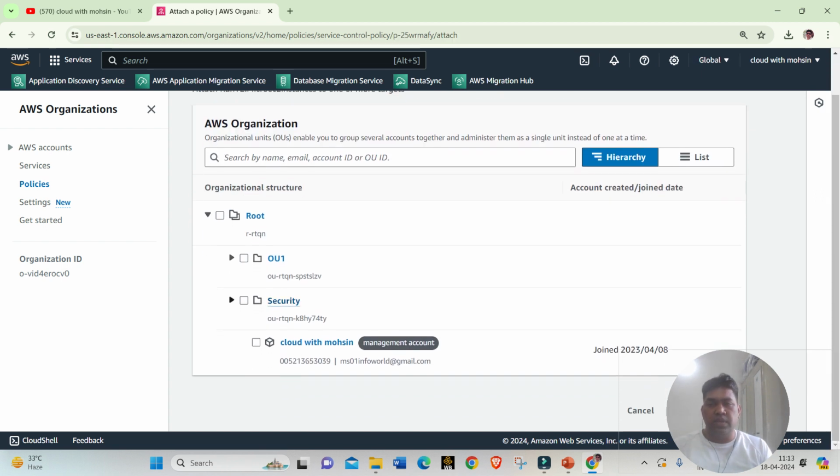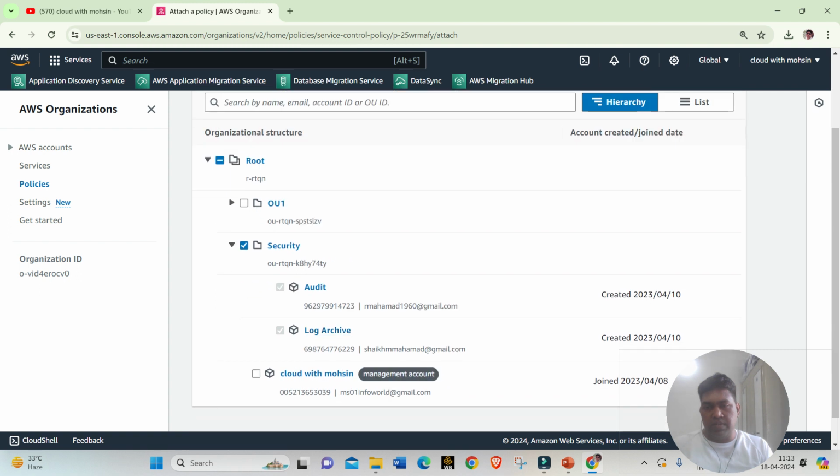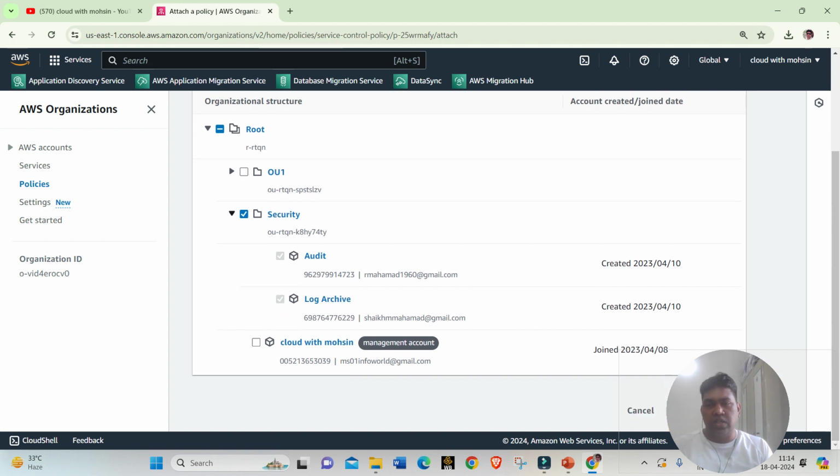And this is the most important thing, what I like about AWS Organizations SCP. If I want this at the root level, I can attach it, and you can see all these three are selected because this gets inherited. If I just want the security OU, then by default it will get selected. So whatever I select and attach, the policy gets attached to all accounts inside. Let me just remove this. And if I want an individual account, that is my management account.